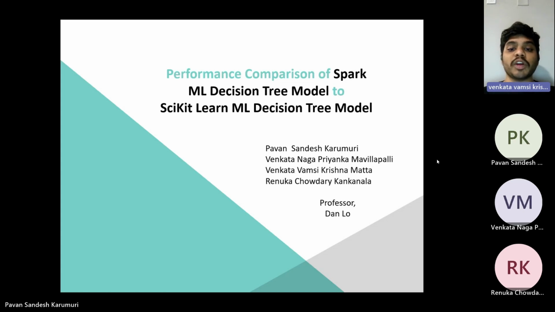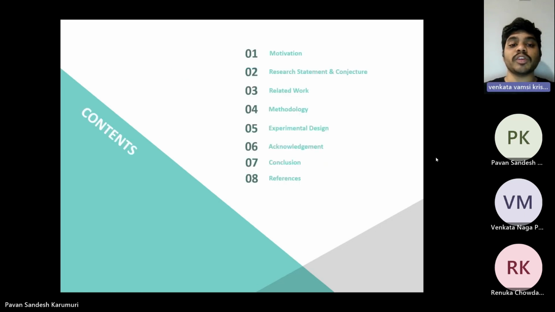My teammates Pawan Sandesh, Venkatanag Priyanka, and Renika Chaudhary embarked on this investigation to understand the differences in efficiency and time between these implementations. By leveraging distributed computing in PySpark, we expected to achieve better performance on large scale datasets compared to scikit-learn. These are the contents we're going to express in this presentation.